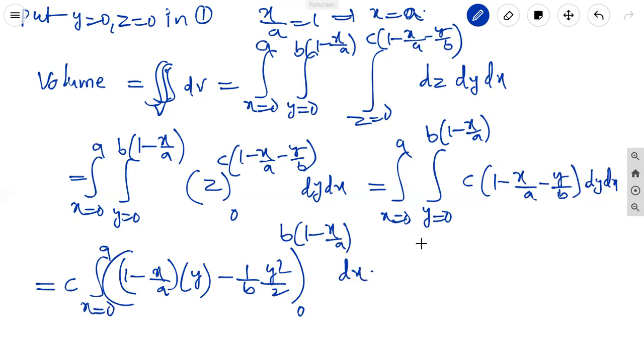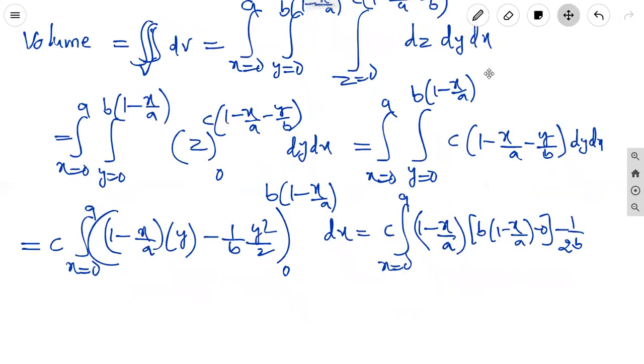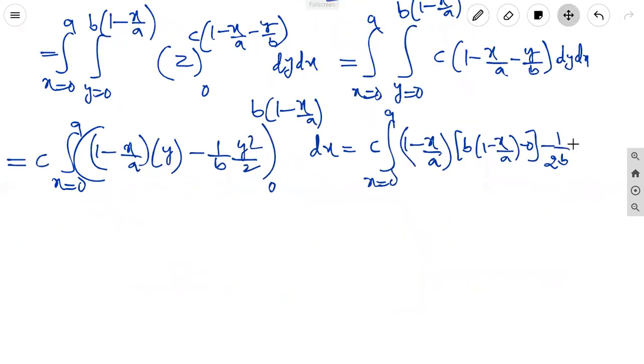It is equal to c, integral x equal to 0 to a, of 1 minus x by a into the upper limit b into 1 minus x by a, minus the lower limit 0, minus 1 by 2b into y squared, that is b squared into 1 minus x by a whole squared, minus 0, dx.